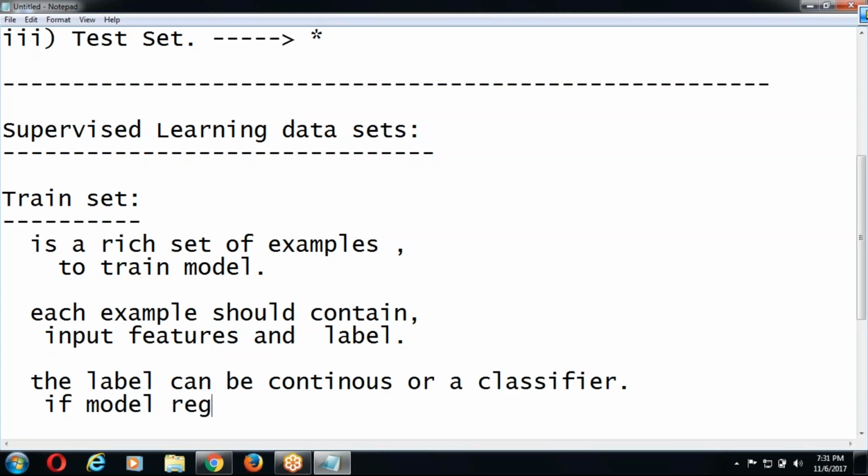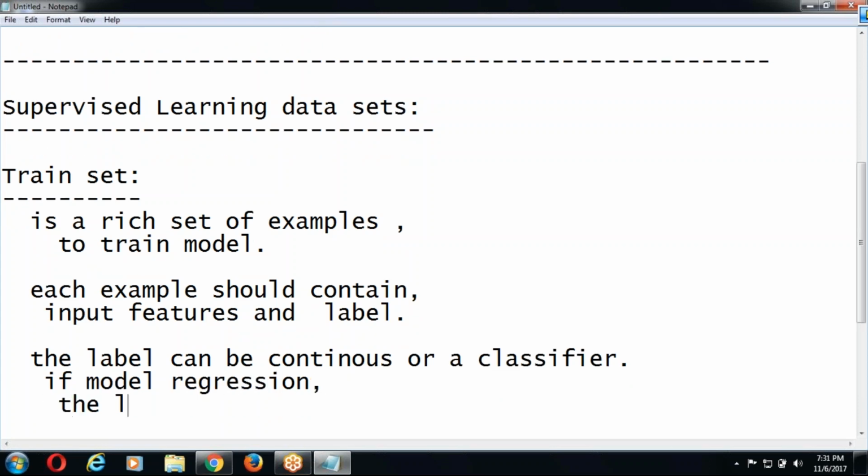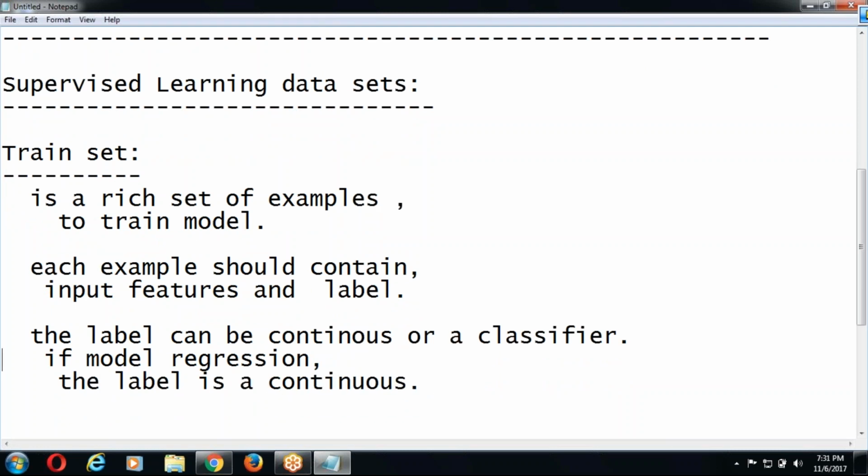If model is regression, then the label is continuous.